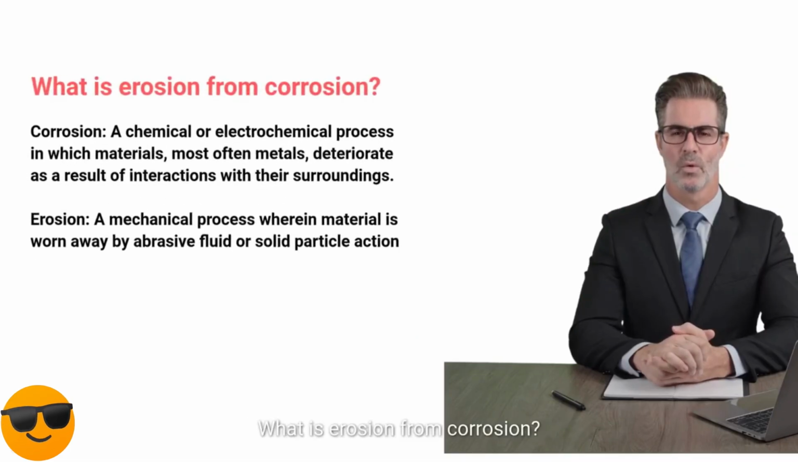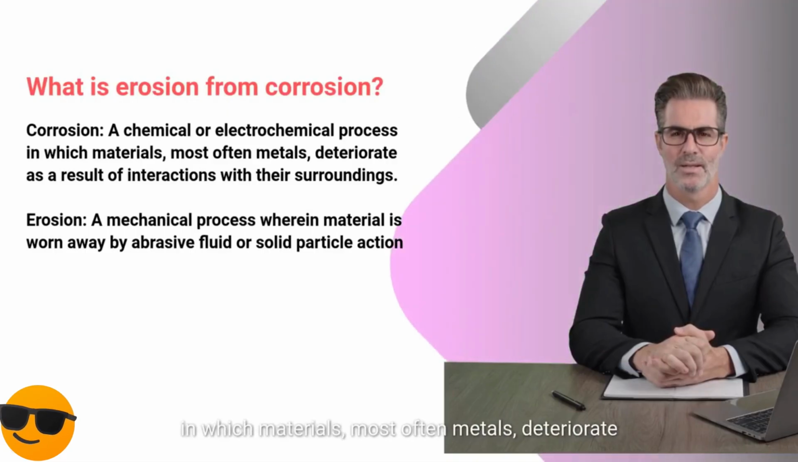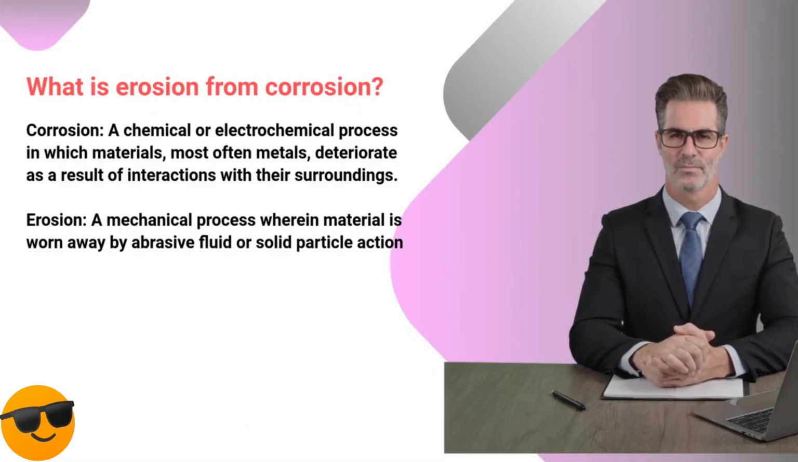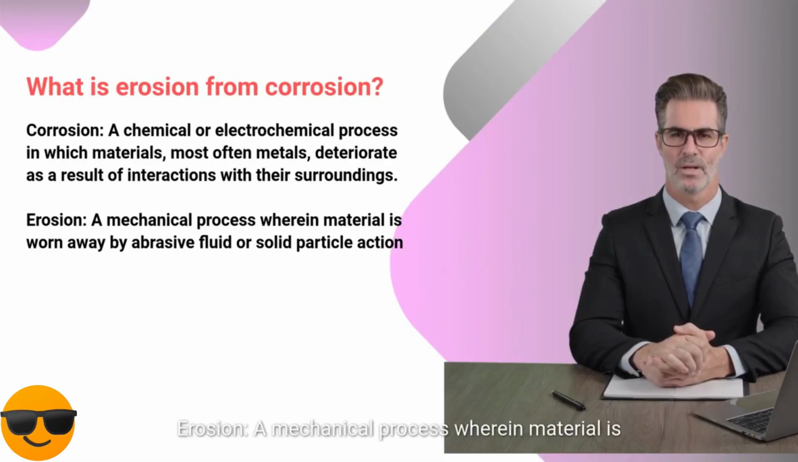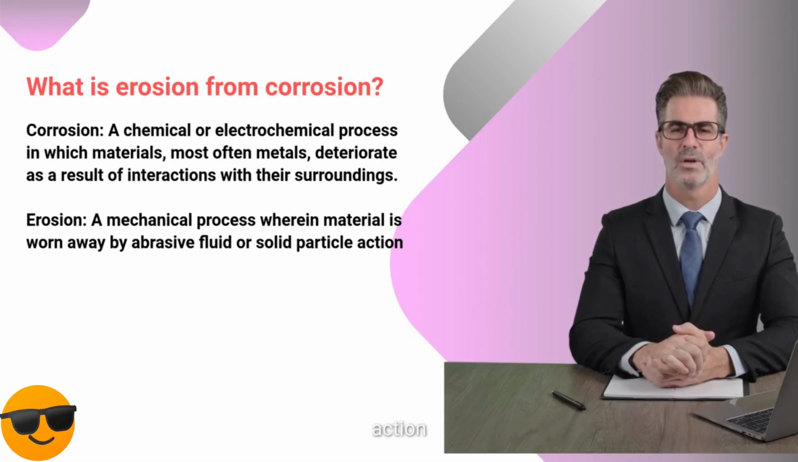What is the difference between erosion and corrosion? Corrosion is a chemical or electrochemical process in which materials, most often metals, deteriorate as a result of interactions with their surroundings. Erosion is a mechanical process wherein material is worn away by abrasive fluid or solid particle action.